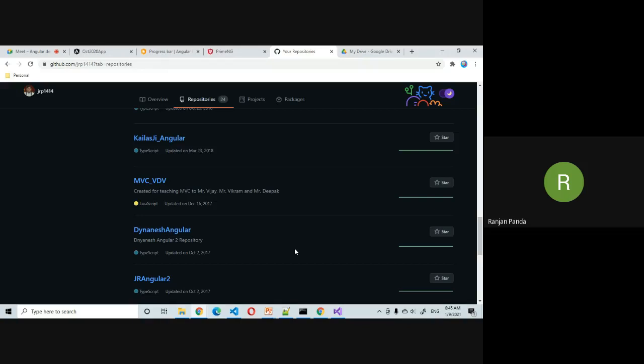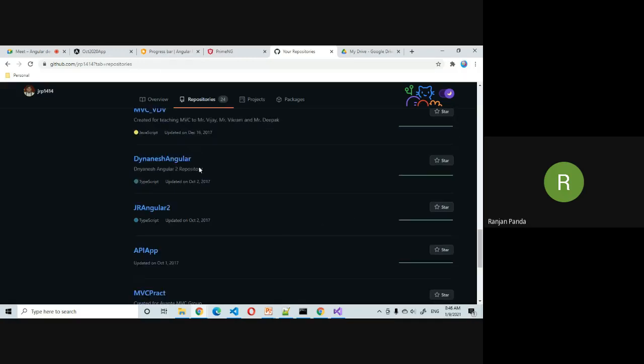Let's say 9 was a major release, where they introduced a new rendering engine called Ivy. That was a good project for them. After that, 10 was released in September and 11 was released on December 9th. Within three months, you cannot expect major syntax changes; there are some bug fixes and all. So there is nothing to worry about. The core concepts are still going to be the same from the beginning.